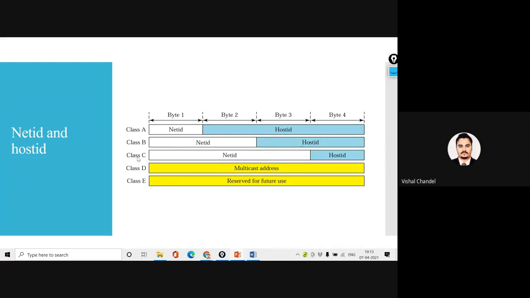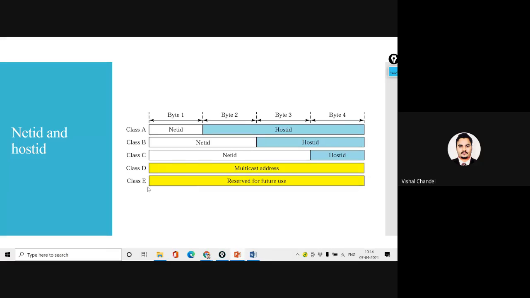And the very important class, which we generally use in IP addresses, is class C. In class C, my first 3 bytes represent the net ID, and only the last byte represents the host ID. In D, we discussed multicasting. E is reserved for the future.